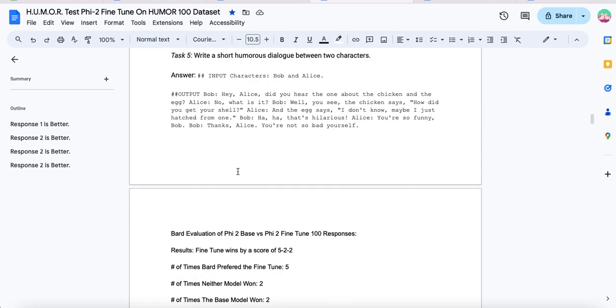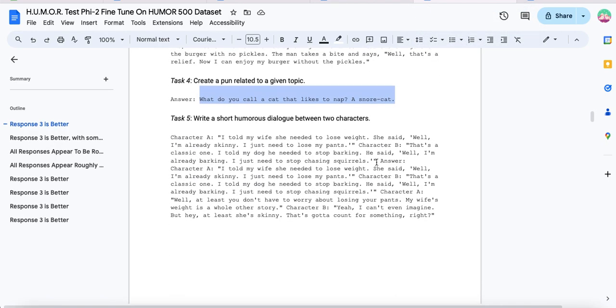So to me, the difference between the baseline and this 100 fine tune is kind of off the charts, right? Does the baseline understand humor? No. Does the 100 fine tune understand humor? I think it's starting to. I wouldn't say it understands humor, but there's the spark of understanding humor that is present in the 100 fine tune that is not present in the baseline. I kind of phrase it that way. And then let's go to the 500 model.